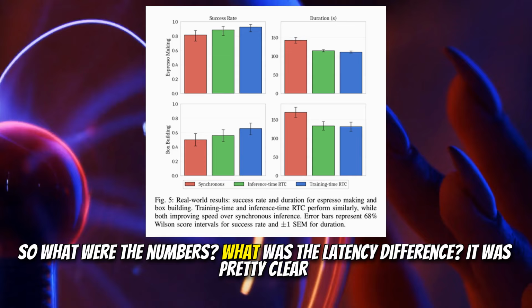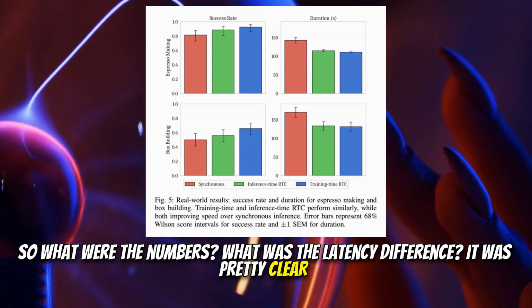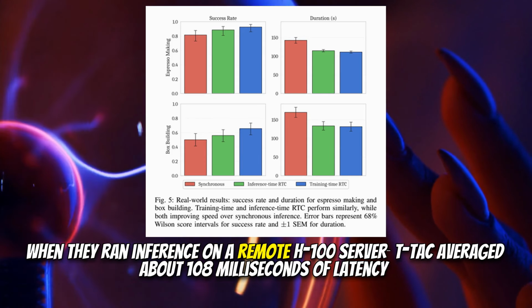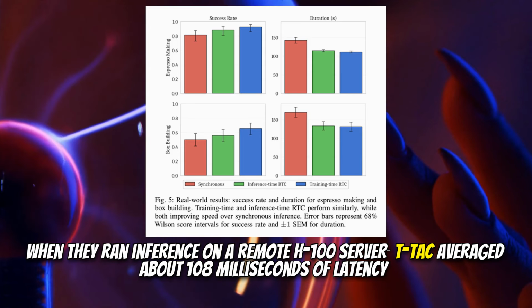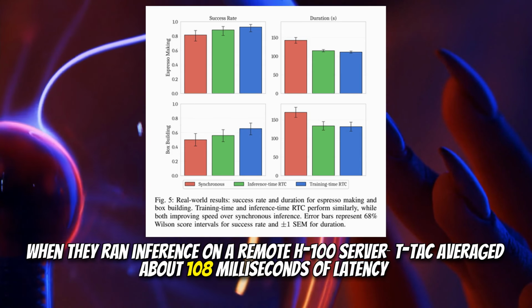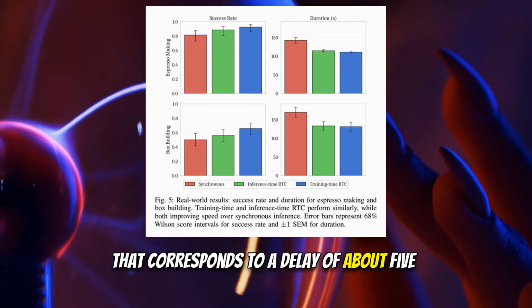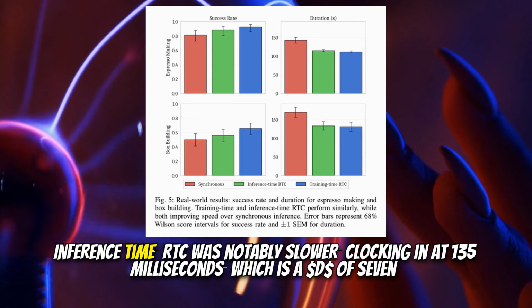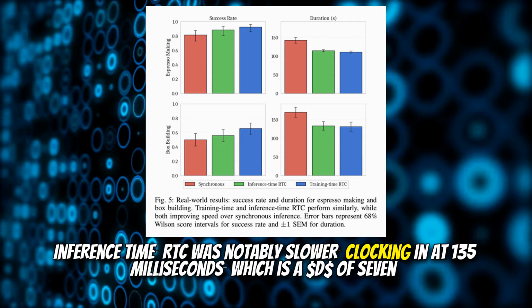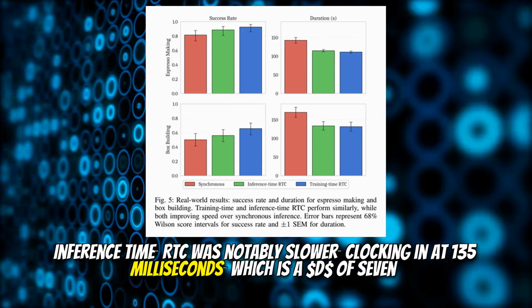So what were the numbers? What was the latency difference? It was pretty clear. When they ran inference on a remote H100 server, TTAC averaged about 108 milliseconds of latency. That corresponds to a delay of about 5. And the old method? Inference-time RTC was notably slower, clocking in at 135 milliseconds, which is a delay of 7.